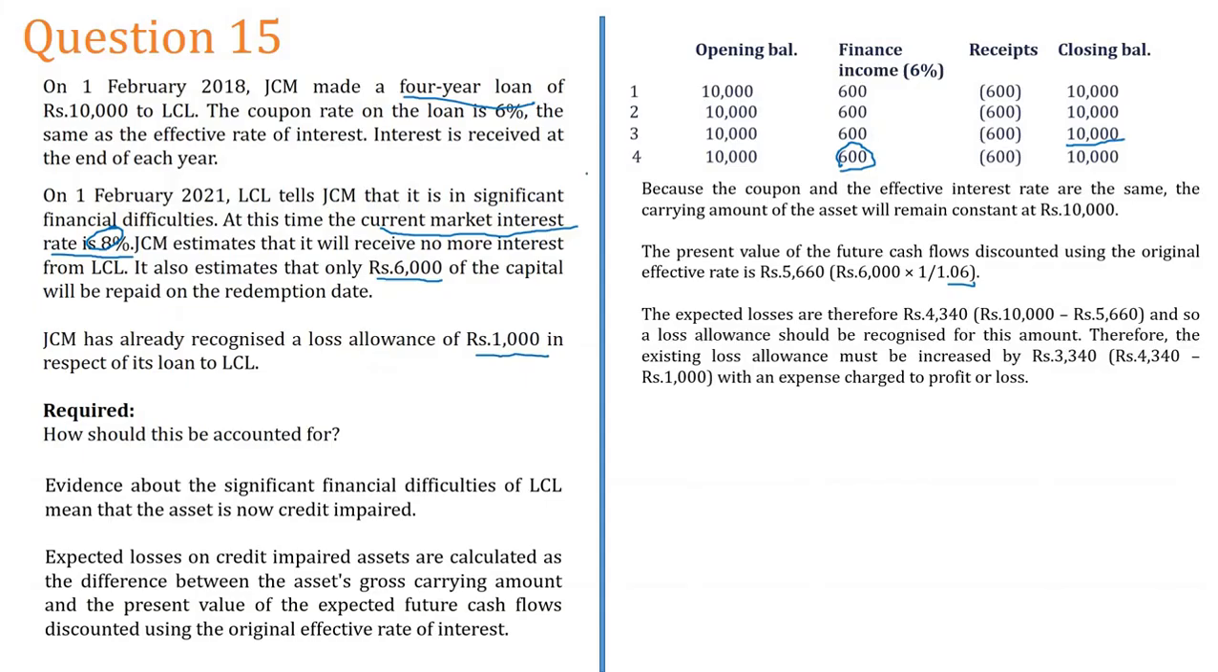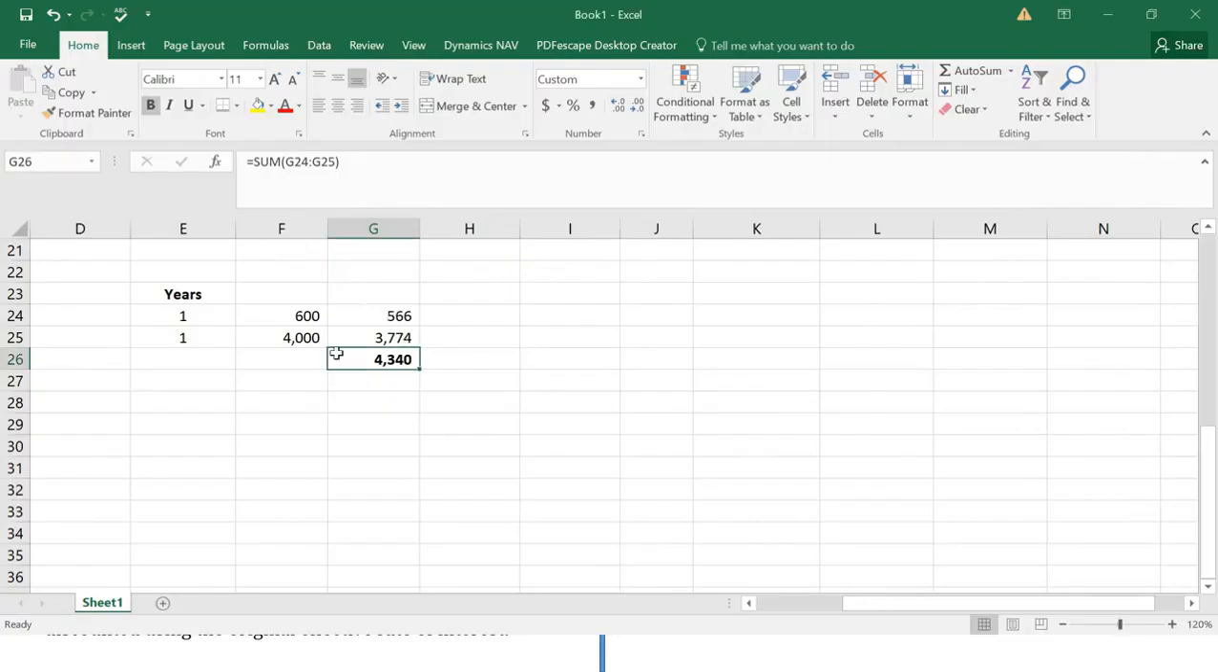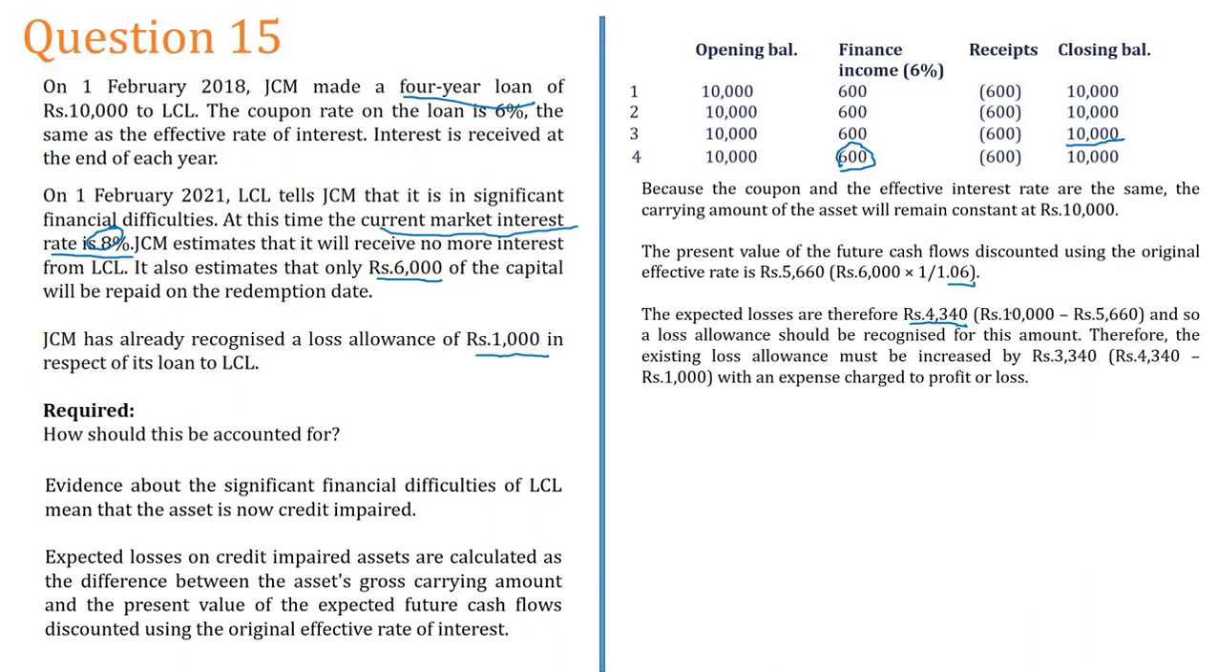You can also do it the other way: take the cash flow that you receive and deduct it from 10,000. This 4,340, the same answer. If you are familiar with this way, these are the cash flows which I am not going to receive. Either way, right? So expected loss should be 4,340, because the question does not specify the probability. They are saying that there's a 100% probability of not receiving this. So I should make a provision equal to 4,340.